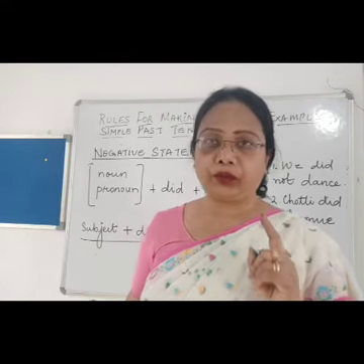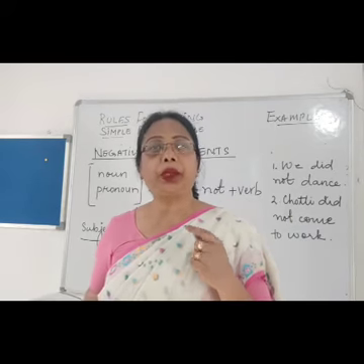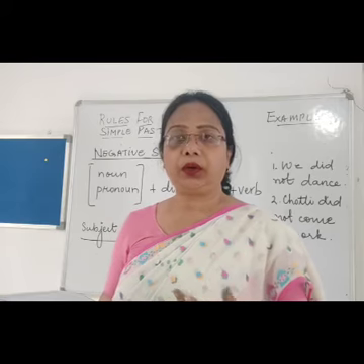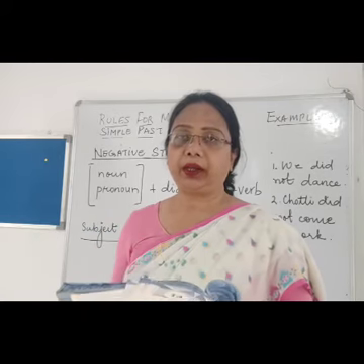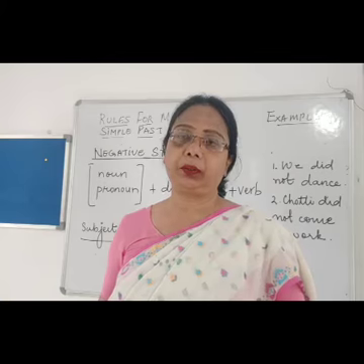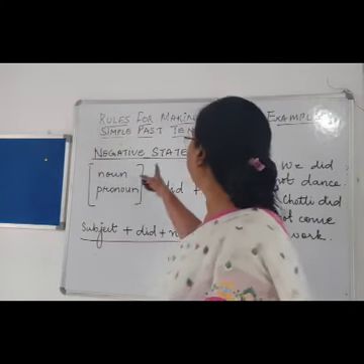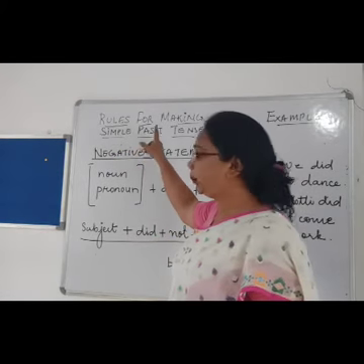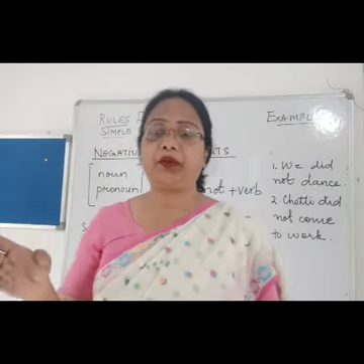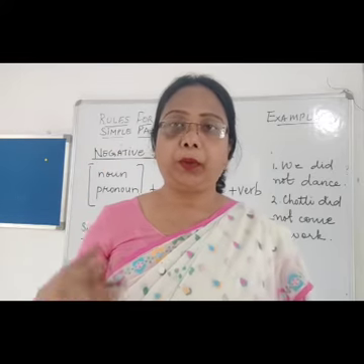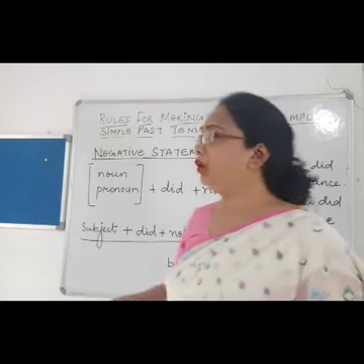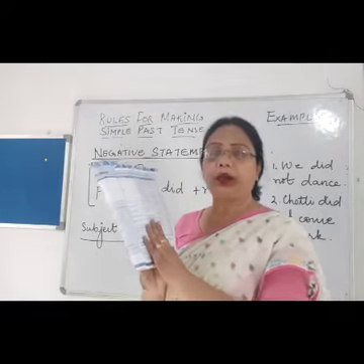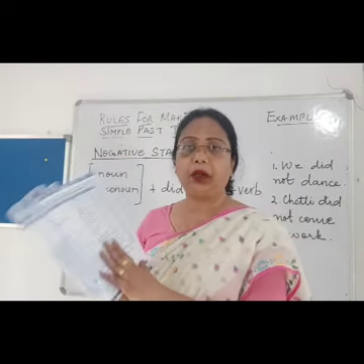Once your first concept is clear, it will be easy to form the second and third forms of verb, that is perfect past tense, past continuous tense, perfect tense, perfect continuous tense. There are more, but in the beginning, first you understand what simple past tense is, and this is what is given in your book in this chapter.